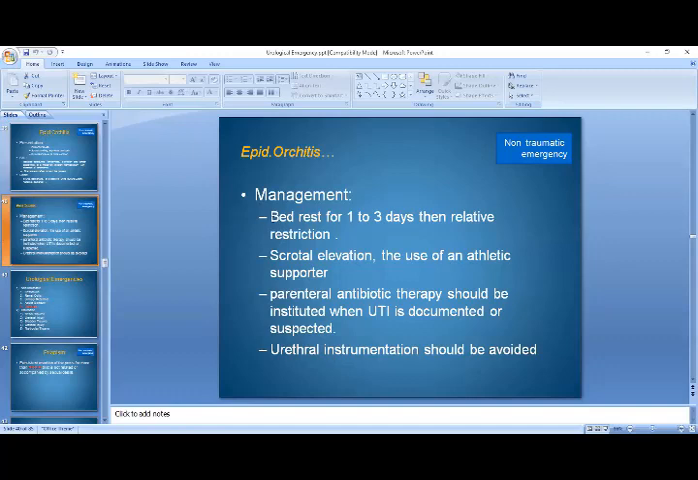So what is the management of a patient with epididymocarditis? Usually bed rest for 1 to 3 days, then relative restriction, scrotal elevation, the use of an athletic supporter, and parenteral antibiotic therapy should be instituted when UTI is documented or suspected, because UTI is a febrile illness and it severely impairs the health of the person.